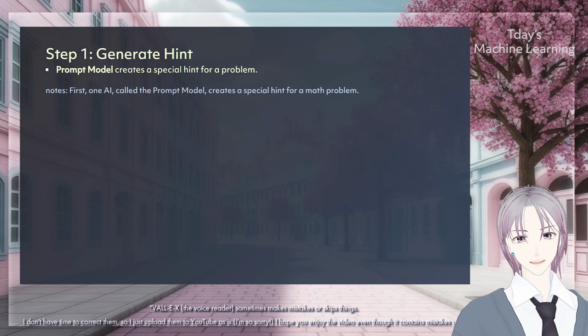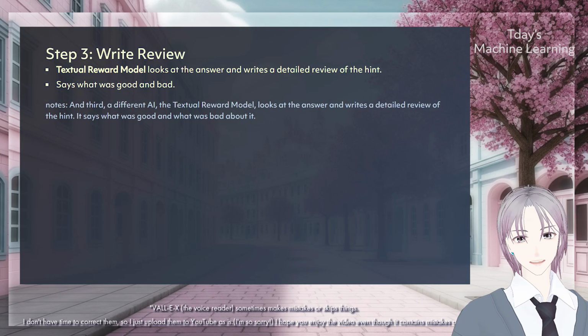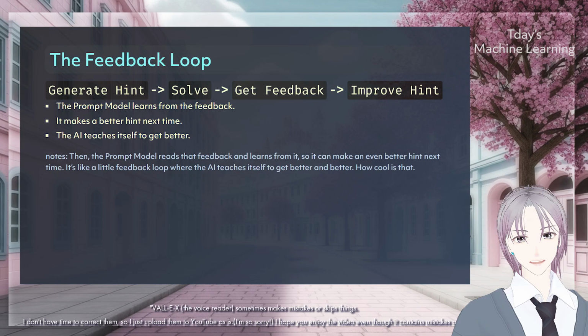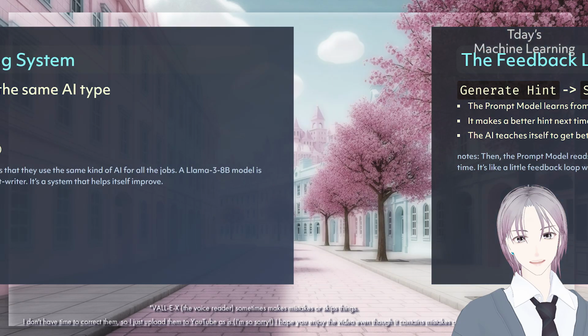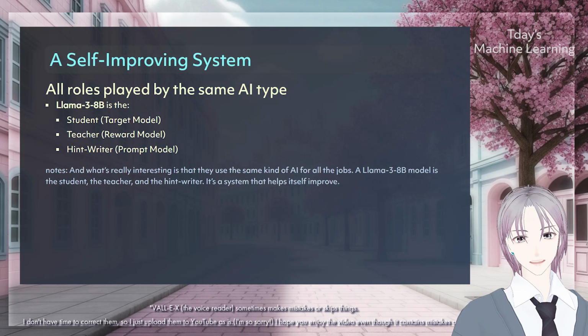First, one AI, called the prompt model, creates a special hint for a math problem. Second, another AI, the tutored model, tries to solve the problem using that hint. And third, a different AI, the textual reward model, looks at the answer and writes a detailed review of the hint. It says what was good and what was bad about it. Then the prompt model reads the feedback and learns from it, so it can make an even better hint next time. It's like a little feedback loop where the AI teaches itself to get better and better. How cool is that? And what's really interesting is that they use the same kind of AI for all the jobs.